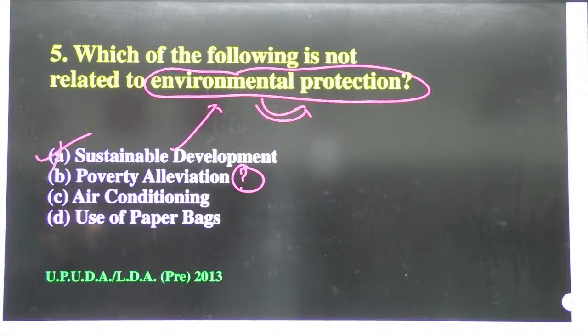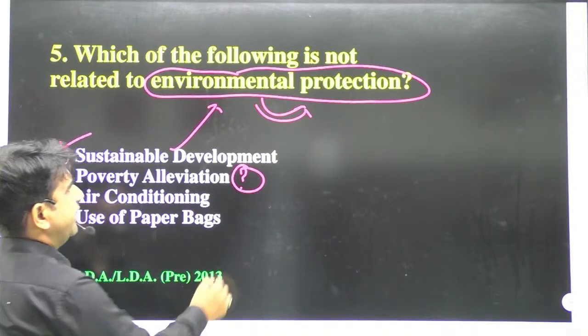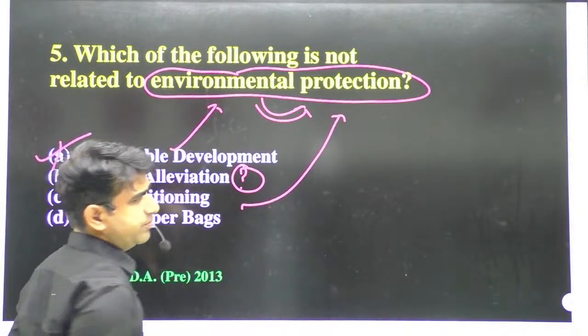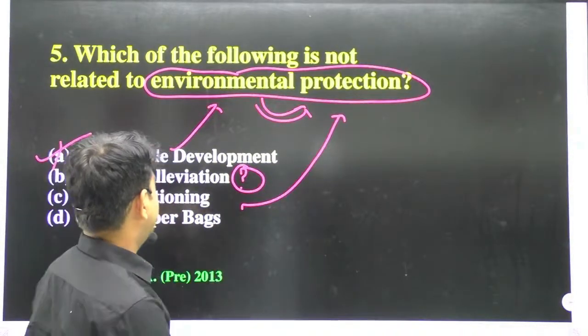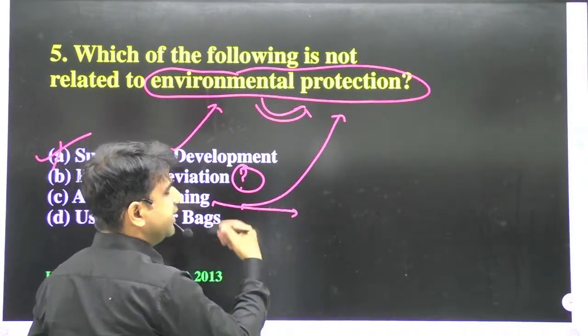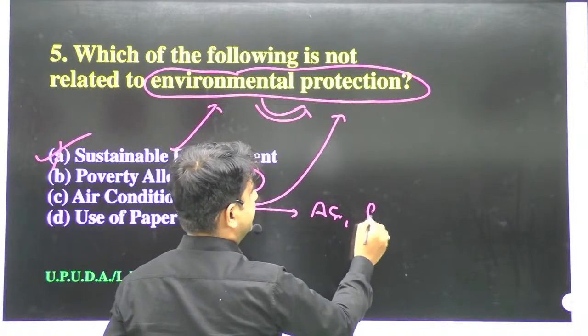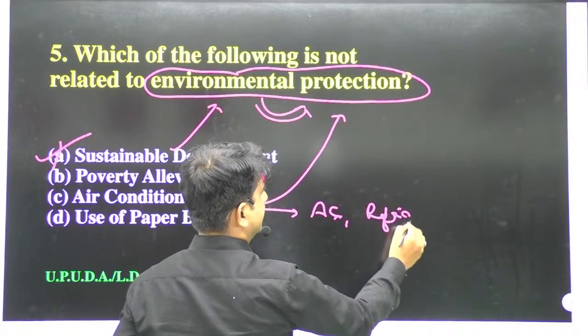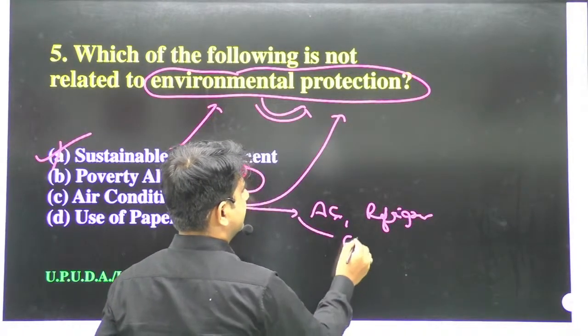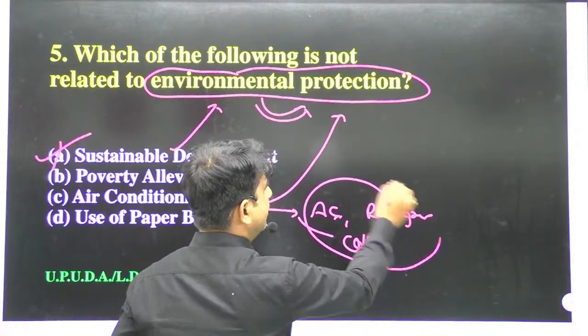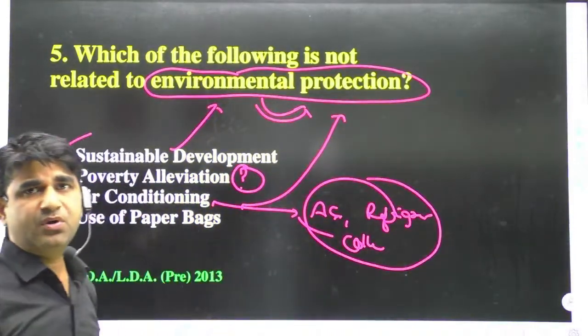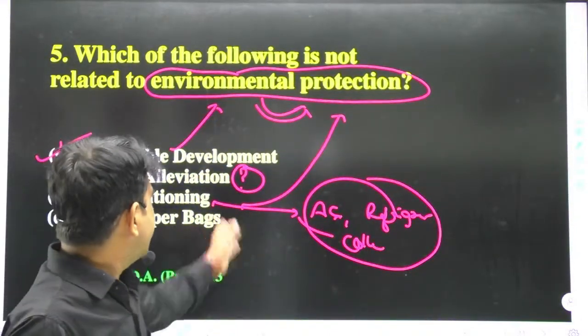C is air conditioning. Air conditioning is also affected by environmental pollution, because in air conditioning we use ACs, refrigerators, coolers. So all of it affects the environment. So that could not be the answer.